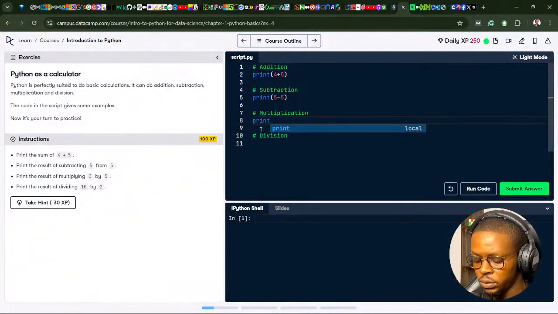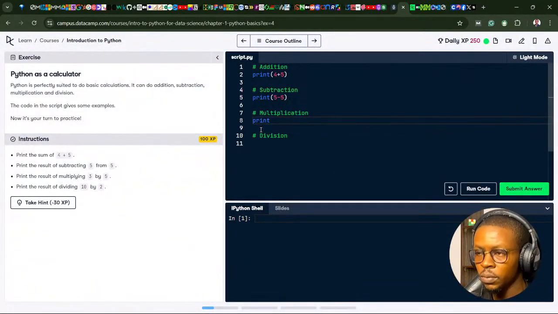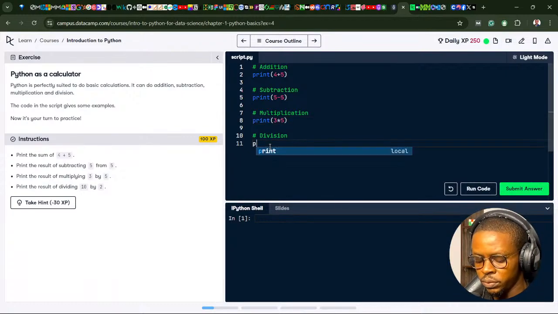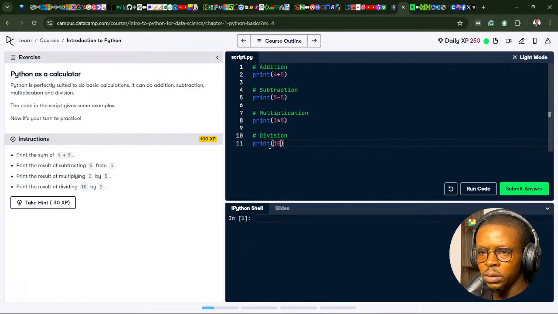It's going to be print, so I multiply 3 times 5. Then the final one is division. It's going to be print 10 divided by 2.